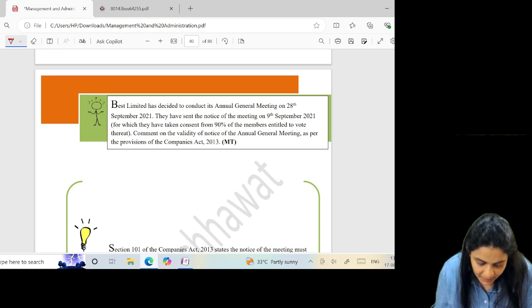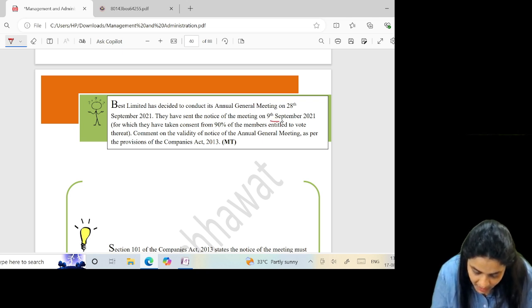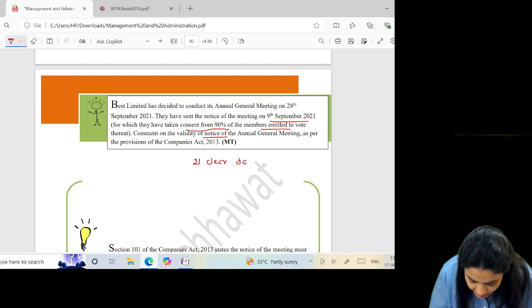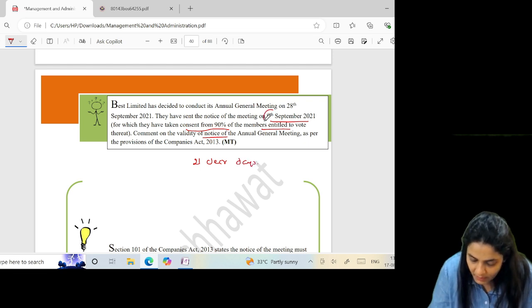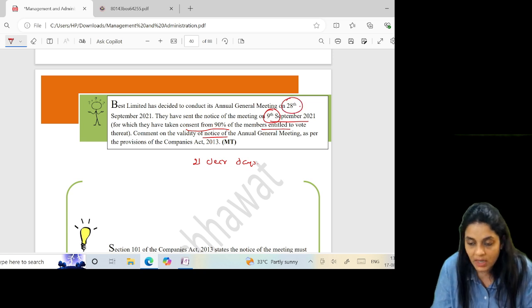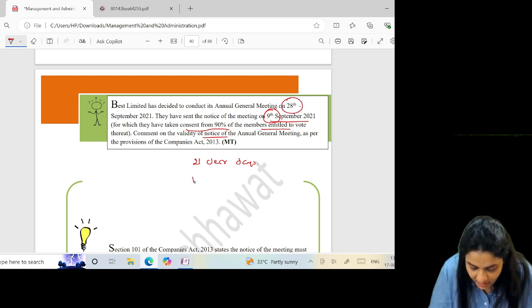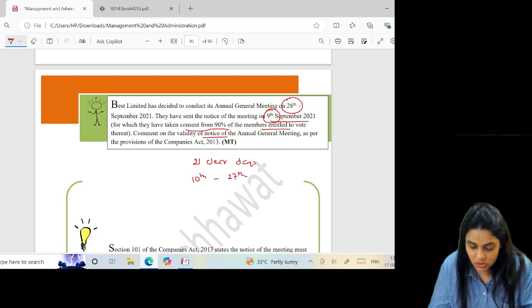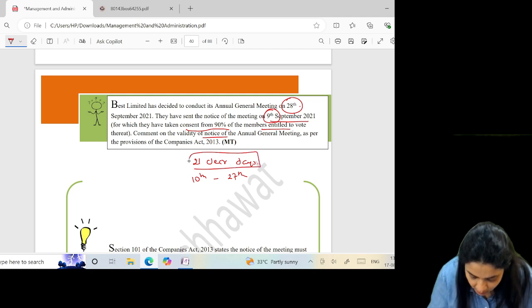Best Limited has decided to conduct its AGM on 28th September. They have sent notice of the meeting on 9th September, for which they have taken consent from 90%. Comment on the validity of the notice. Notice must be sent 21 clear days before the meeting. That means the day of notice and the day of the meeting shall be excluded. So we will count from the 10th and we will count it till the 27th. We can see it's not a 21 clear days notice.